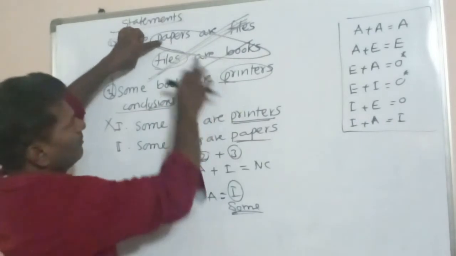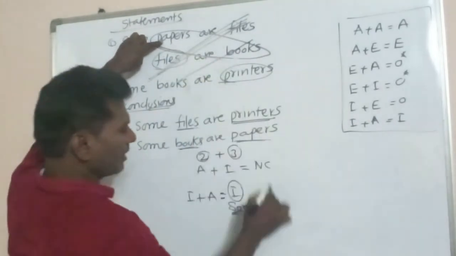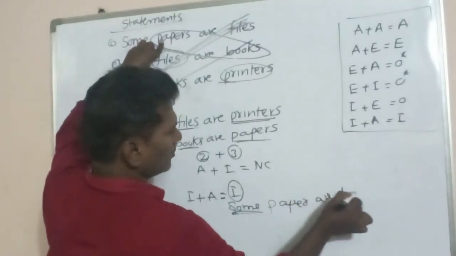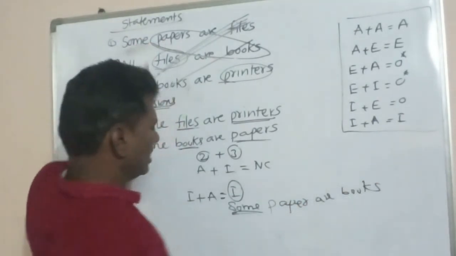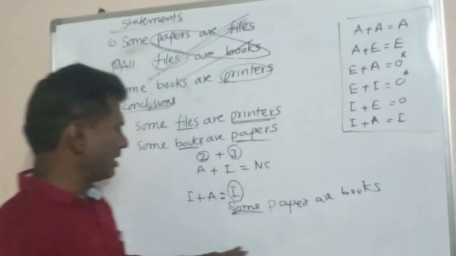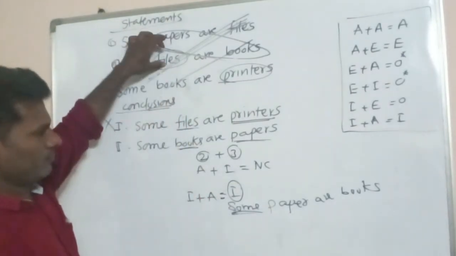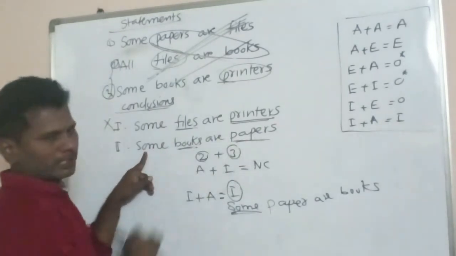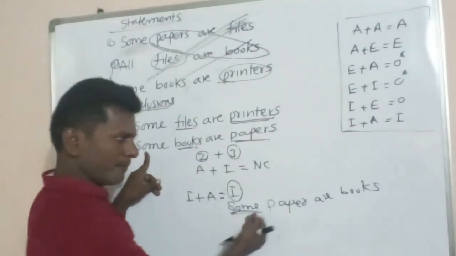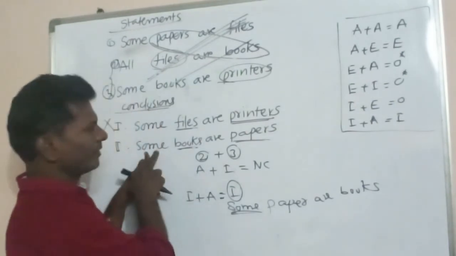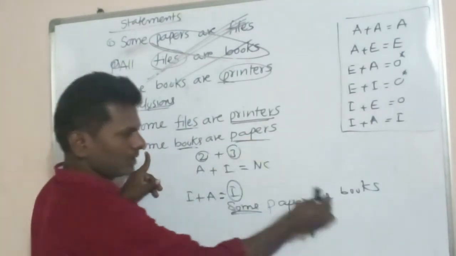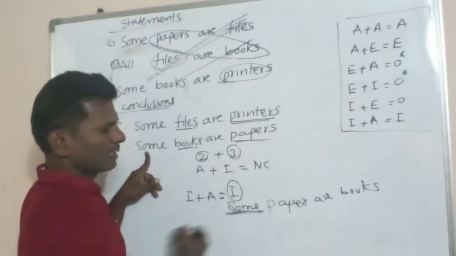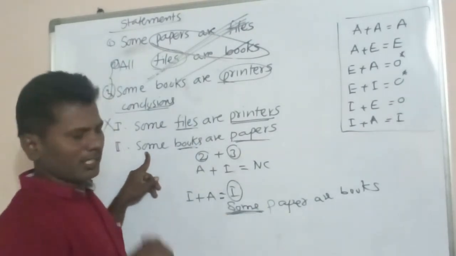Now I am left with paper and book. So I am writing some papers or books, which I got by combining these two. Now, here some books or papers is given in the conclusion. Here I got some papers or books, but the given one is some books or papers. That means it is written in reverse order. So whenever reverse order is given, apply the conversion technique.